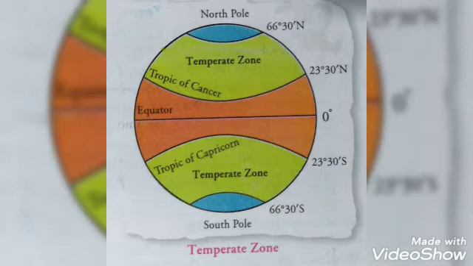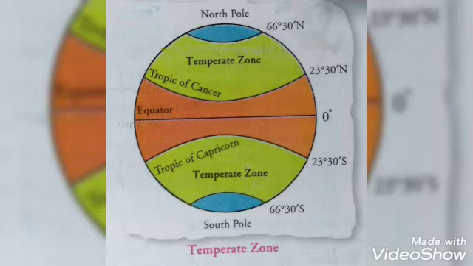Temperate zones. In the northern hemisphere, the temperate zone lies between the Tropic of Cancer, 23 degrees 30 minutes north, and the Arctic Circle, 66 degrees 30 minutes north. You can also call 30 minutes a half: 66 and a half degrees and 23 and a half degrees. In the southern hemisphere, it lies between the Tropic of Capricorn, 23 and a half degrees south, and the Antarctic Circle, 66 and a half degrees south.